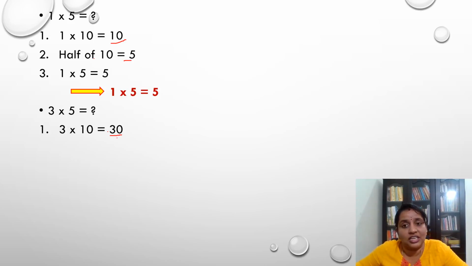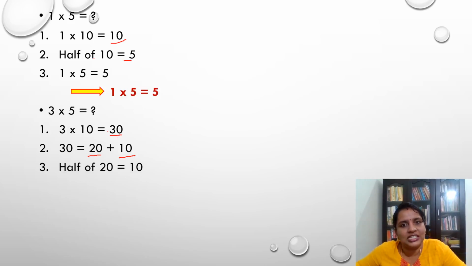All the numbers are even here, sorry. Multiple of 10 which is before 30, so it is 20 and another 10. So I'm going to split 30 as 20 plus 10. Next, I'm going to take the half of this 20 first, then I'm going to take the half of this 10 next.